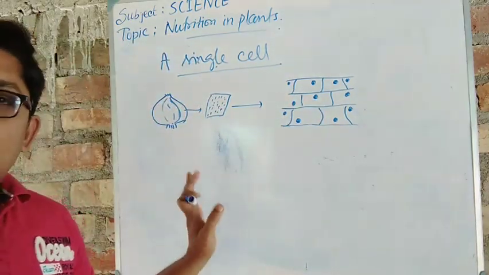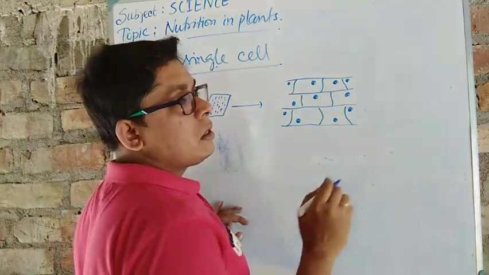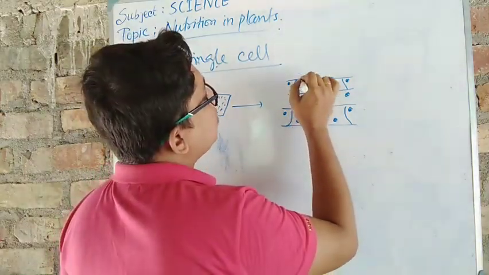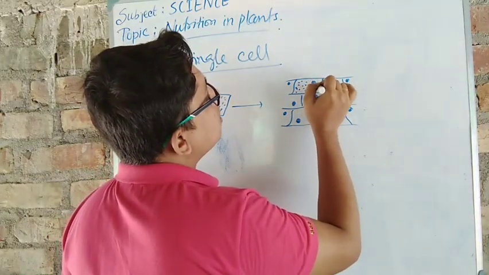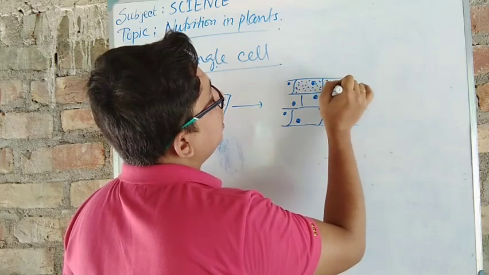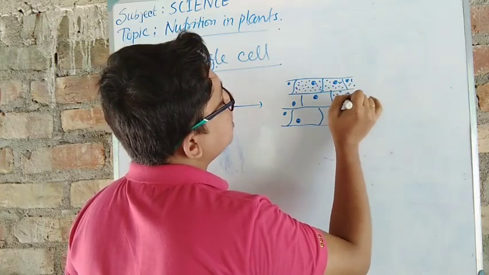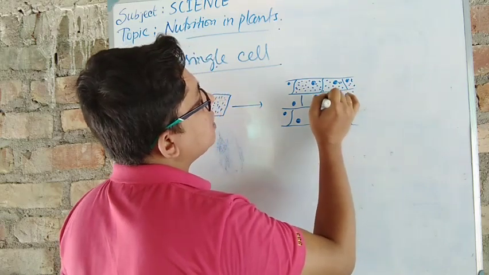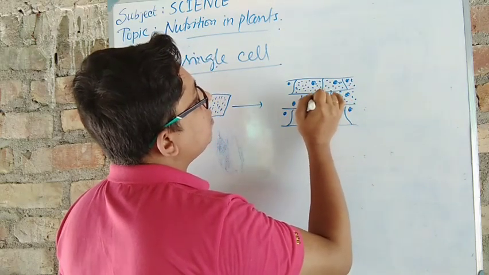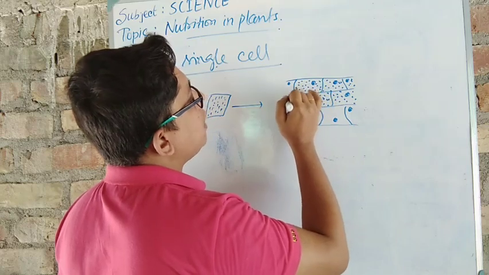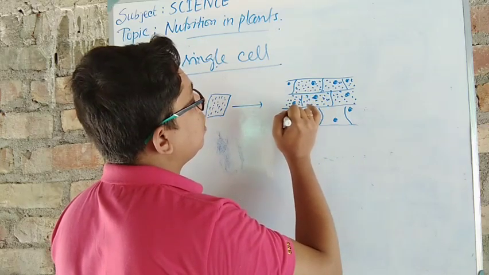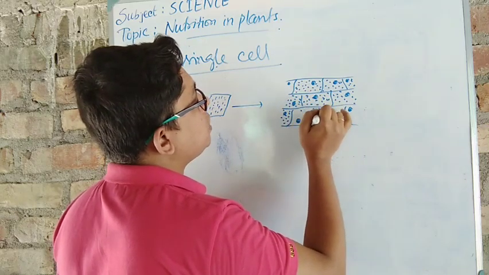Not only this, but also a dotted structure, which means a jelly-based structure is present in each cell like this. As it is jelly-based and semi-solid, I am giving a dotted sign so that you can understand better.